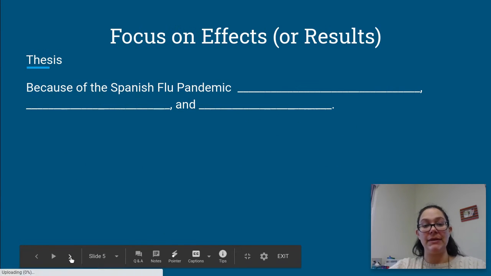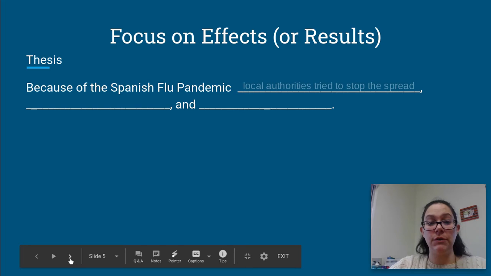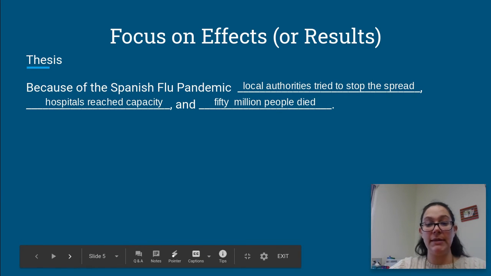Now, if instead of focusing on causes, you focus on effects or the results of the Spanish flu, then you might write a thesis like this. Because of the Spanish flu pandemic, what were the things that happened? You'll choose your top 3 things that you think are the most important things that happened because of the Spanish flu epidemic. So, for instance, you might choose local authorities tried to stop the spread, hospitals reached capacity, and 50 million people died. And very similarly, you write these in your 5 paragraphs.